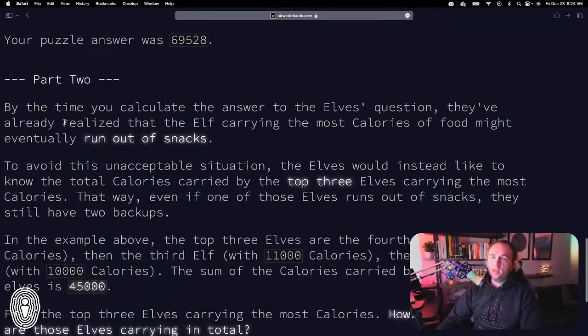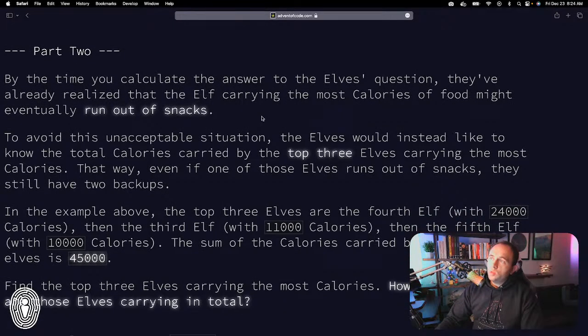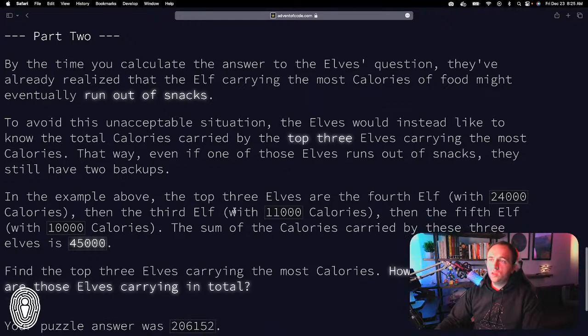So part 2, by the time you calculate the answer, they've already realized that the elf carrying the most calories might have eventually run out of snacks. To avoid this unacceptable situation, the elves would instead like to know the total carried by the top 3 elves carrying the most. That way, even if one of those run out of snacks, they still have 2 backups. All right, and then it shows another example.